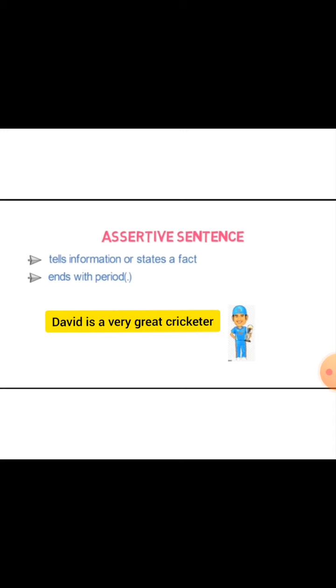For example, you can see: David is a very great cricketer. That is a very simple sentence and it's also affirmative, right? And it tells what David is, or how David is. David is a cricketer, and on the other hand, David is a great cricketer.